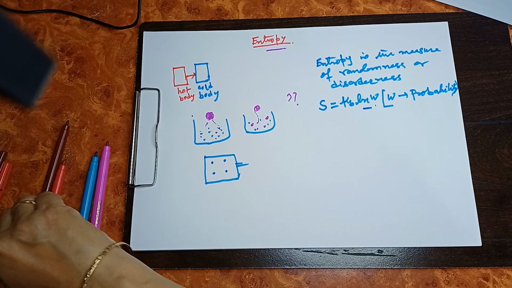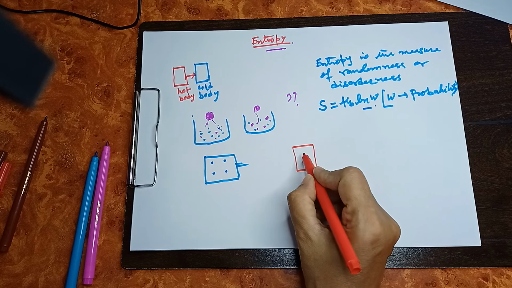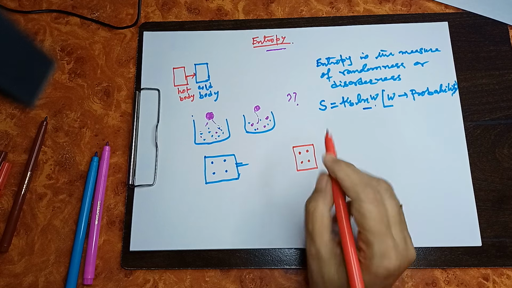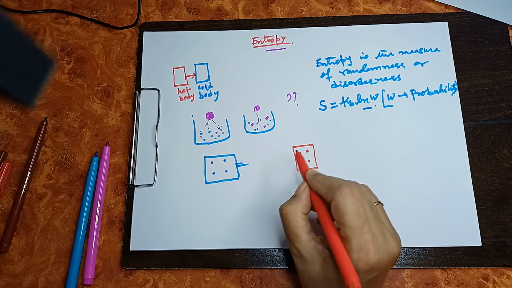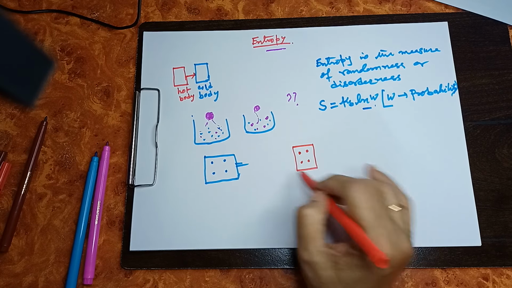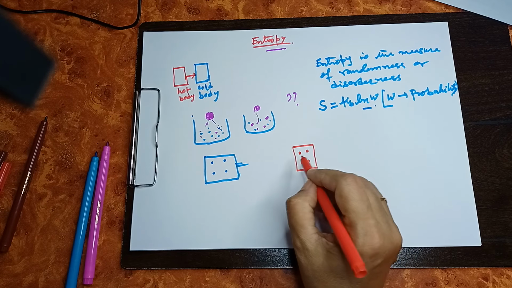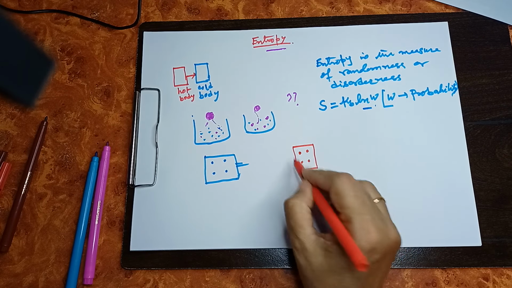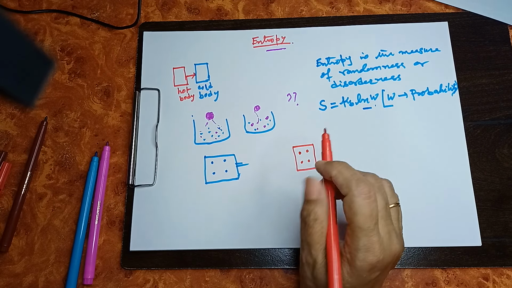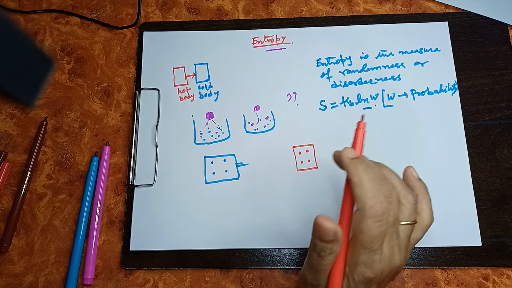Say, this is the hot body. Let us consider that in the hot body, there are 4 molecules, right? Now, each molecule has some energy. When they are moving, suppose if it is a gas, they will be moving. Even if it is a liquid, they will be moving. So if they are moving like this, then there is exchange. Even if it is a solid, they will be vibrating, no? So, there will be a chance of exchange of energy like that.